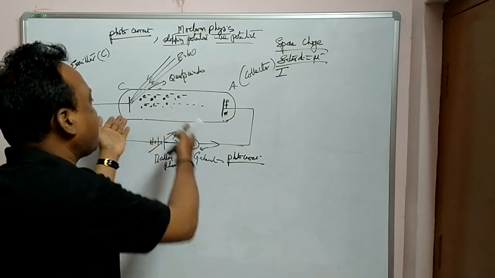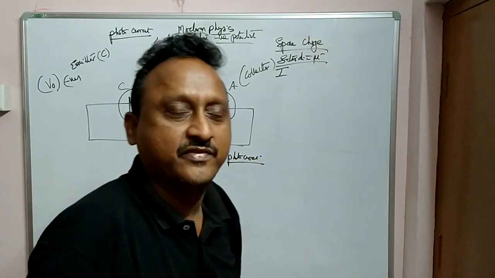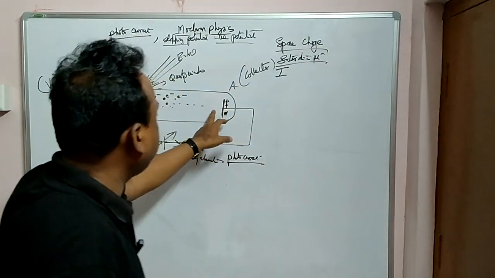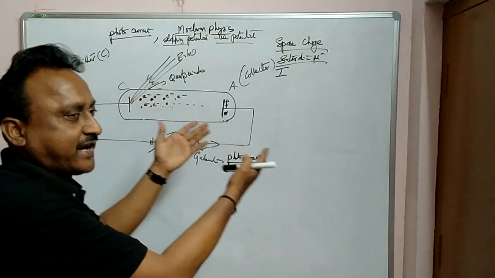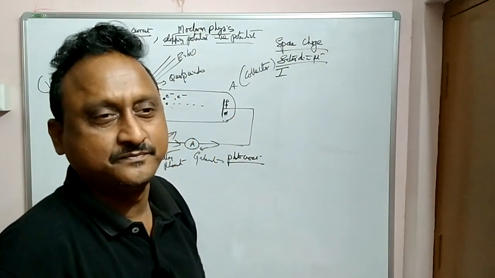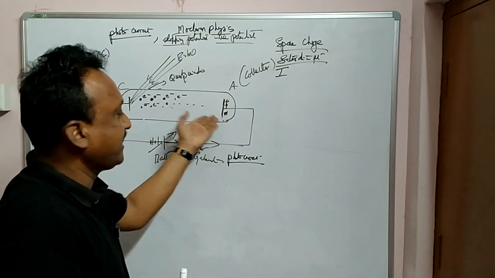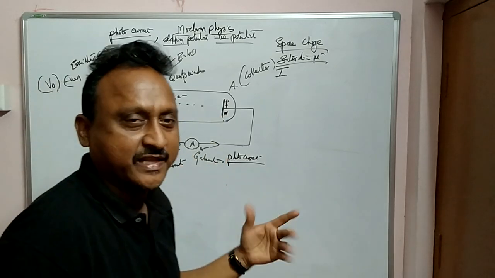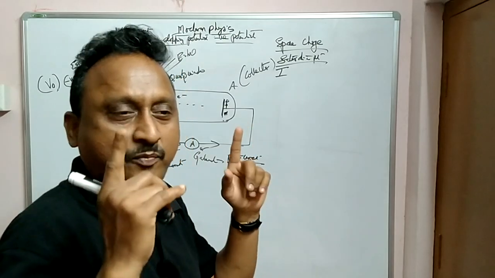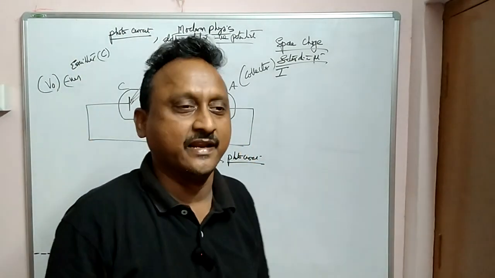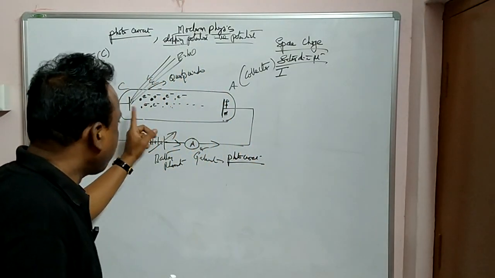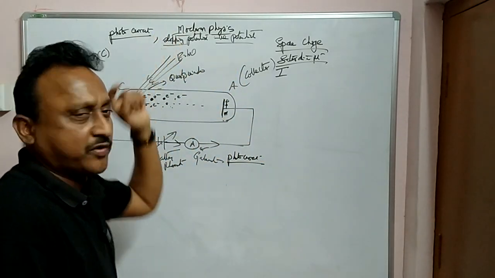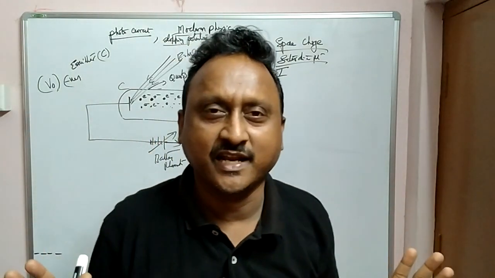After some time, we increase the potential of A with respect to the cathode, negative potential. When negative potential increases, there is no attraction, there will be repulsion. So no more electrons will come here, they will stop coming. So that potential for which no electrons are coming to the anode is called the stopping potential or negative potential.